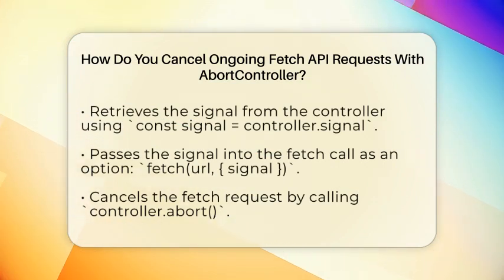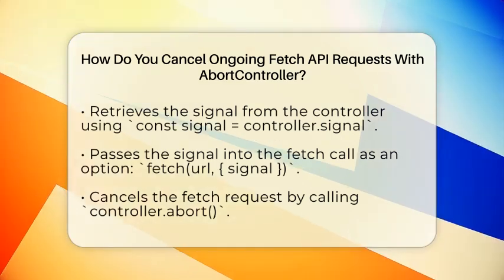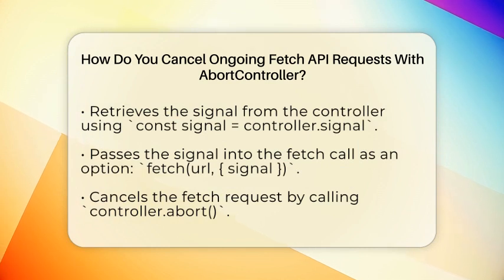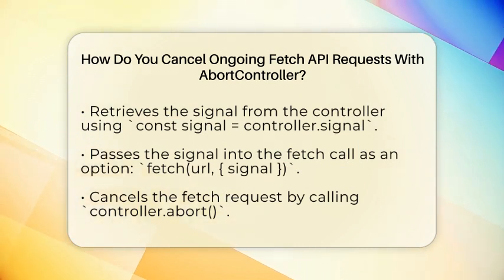First, you create an instance of the AbortController. This is done with a simple line of code. const controller = new AbortController(). Next, you get the signal from the controller by writing const signal = controller.signal. This signal is what links your fetch request to the controller.